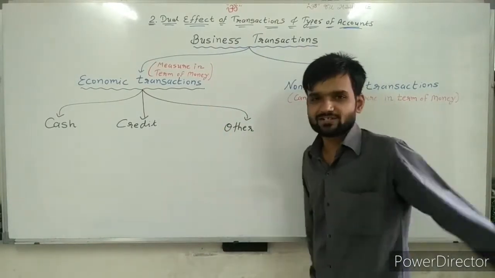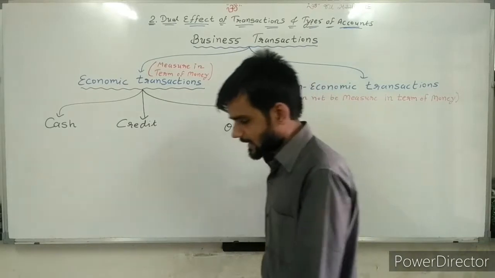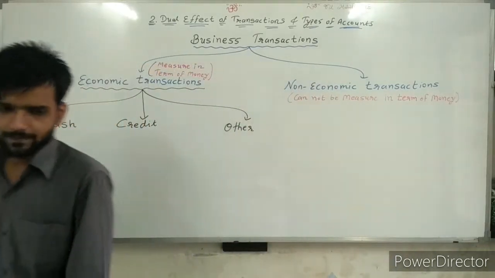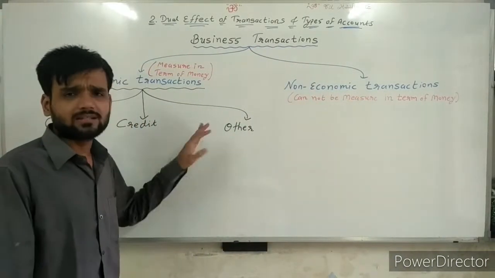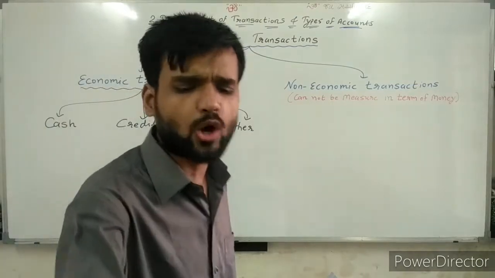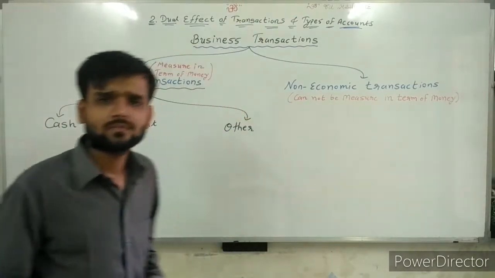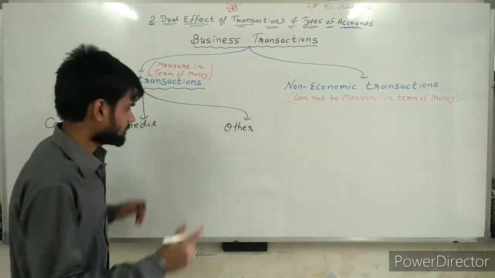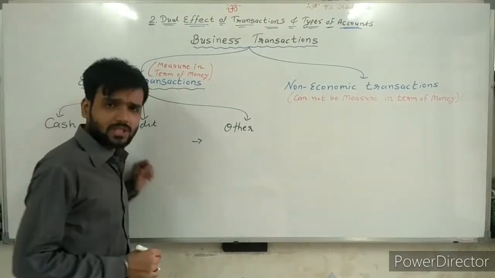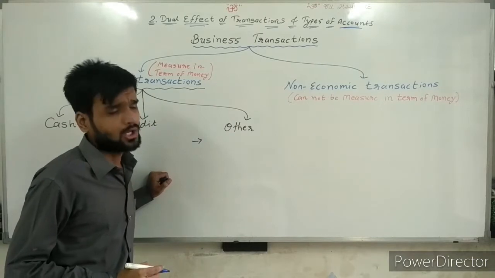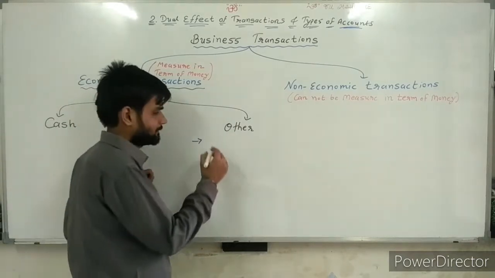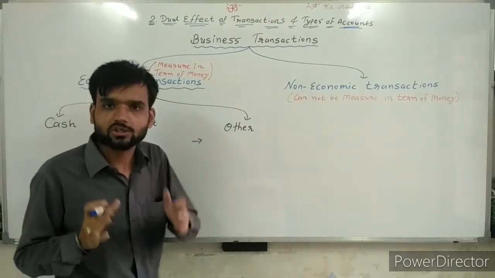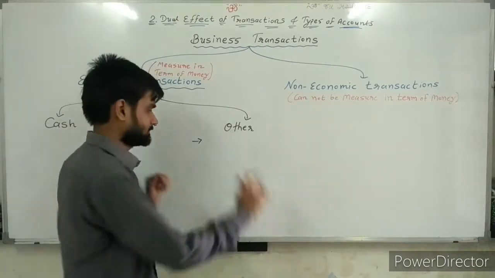And the third is other transactions. These other transactions are actually losses or similar things. For example, loss due to fire.